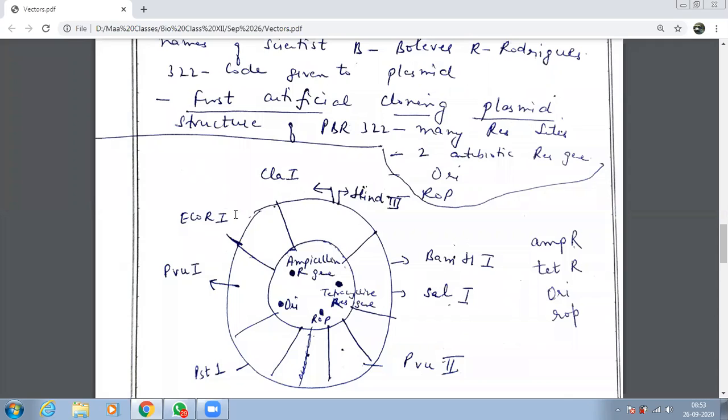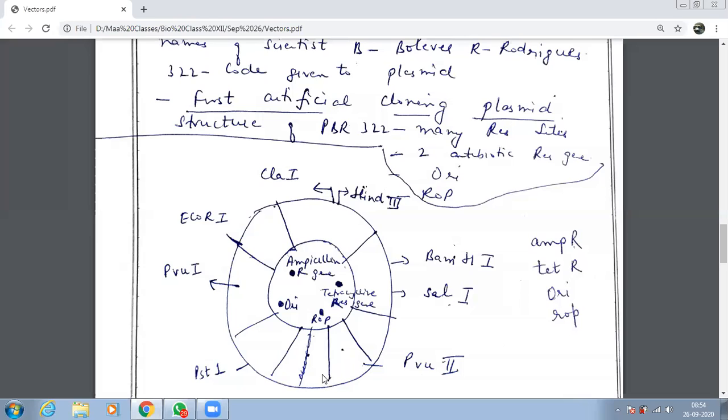8 restriction sites. There are 2 antibiotic resistant genes. I said एक भी होगा तो काम चलेगा, but here you have 2. If you can see over here, this is ampicillin resistant gene, this is tetracycline resistant gene, and of course ORI site तो जरूरी है ही, and ROP भी present है. This is the structure of the first artificial plasmid, cloning plasmid made.